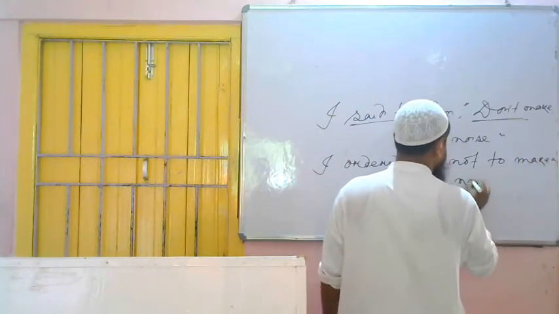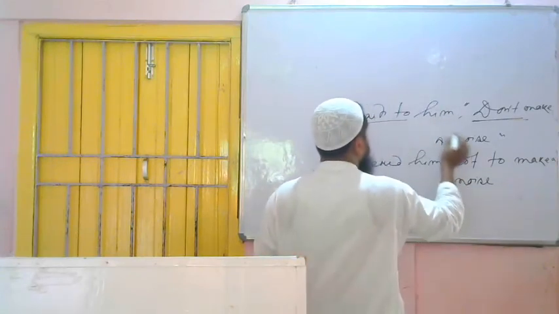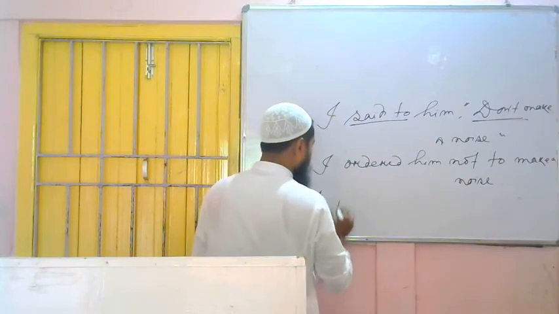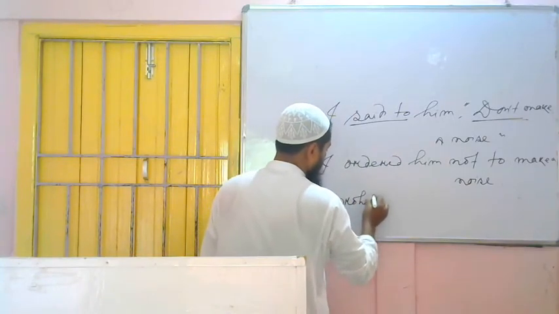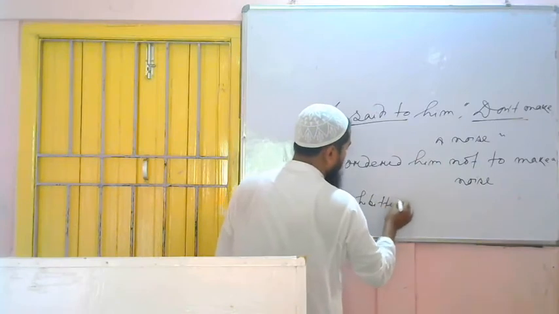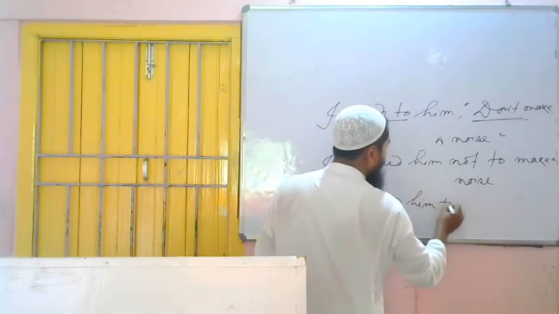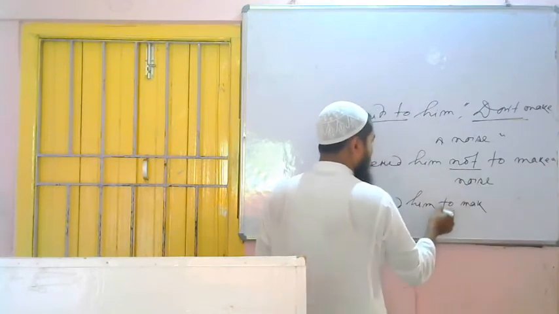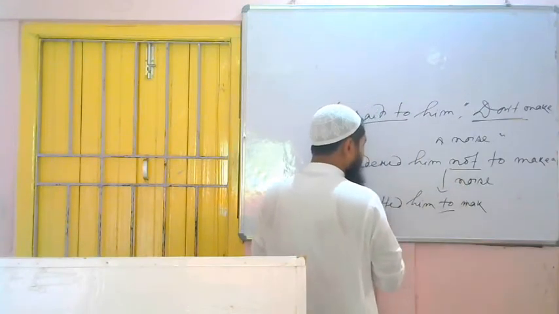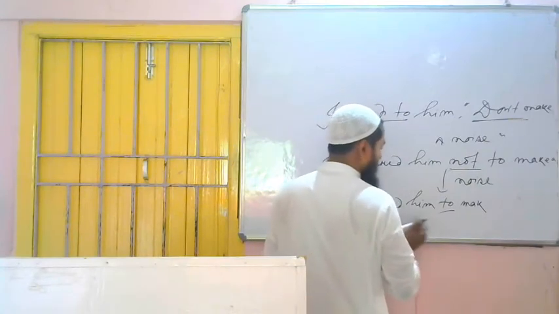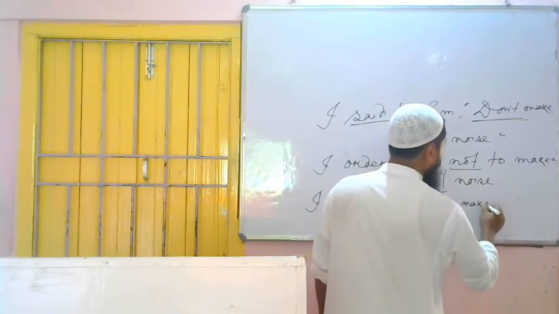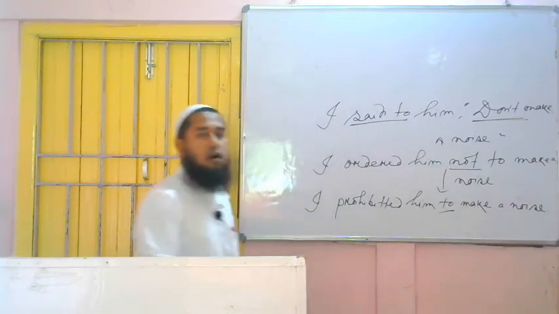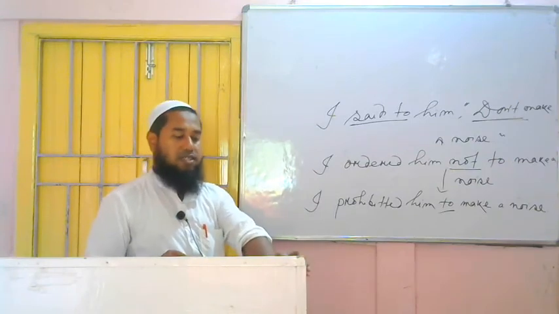But if we use prohibited in place of said to, then how to write? I prohibited him to make. It will not be not to, it will be to only, because in prohibited already the meaning of not is included. I prohibited him to make a noise. Finished. This is all about the narration of imperative sentence.